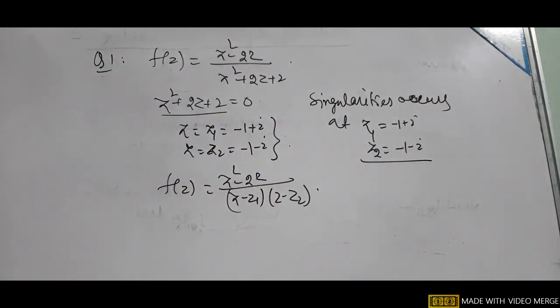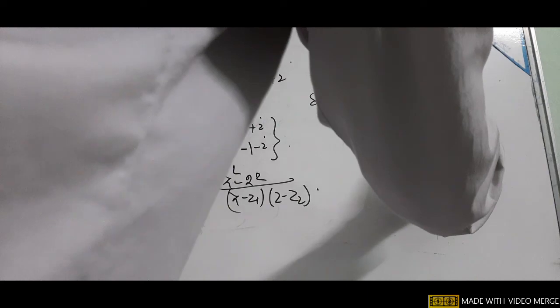So these are the two points, and each singularity is a simple pole.